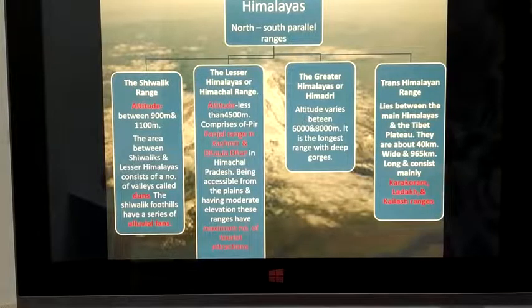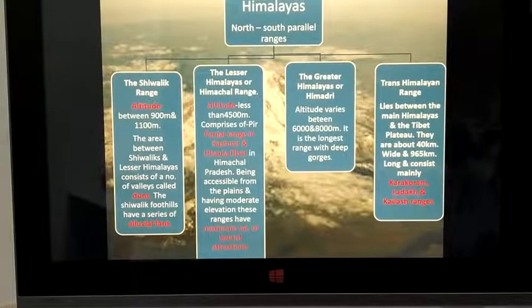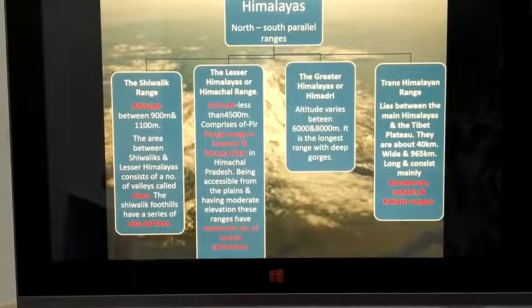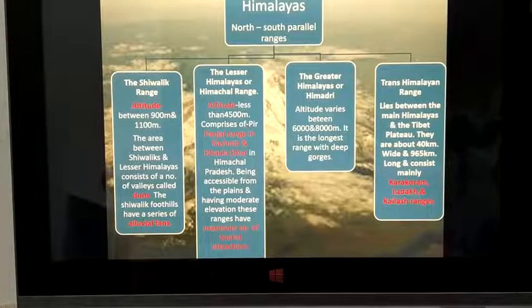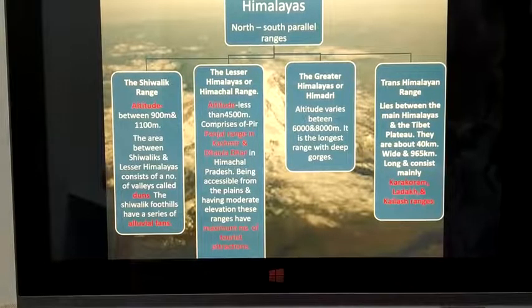Third is the Greater Himalayas or Himadri. Altitude varies between 6,000 and 8,000. It is the longest range with deep gorges. You know what gorges are? Gorges are deep valleys formed by the falling of rivers. If you go to a higher altitude in the mountains, you can see the various deep gorges.